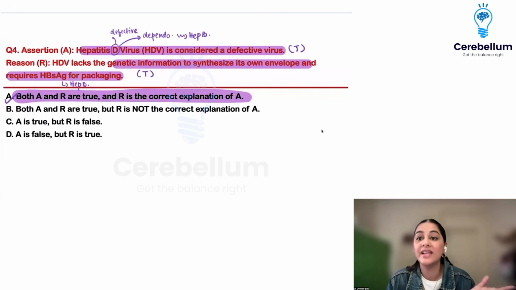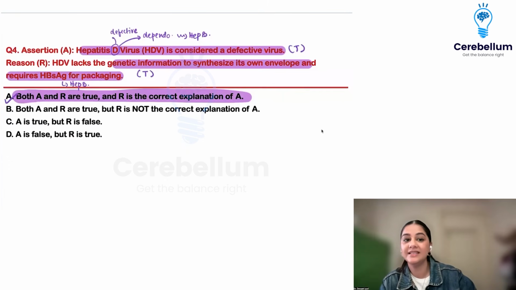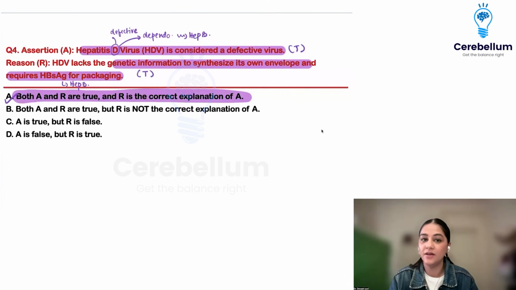That is why it requires the surface antigen of hepatitis B to make its own envelope. So hepatitis D will always have either a co-infection or a superinfection only when hepatitis B virus is present, right? So both the assertion and reasoning are true, and it is the correct explanation for A.